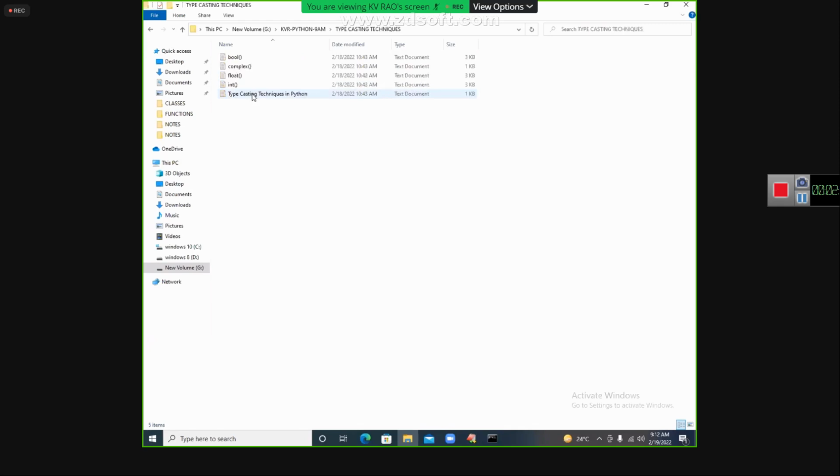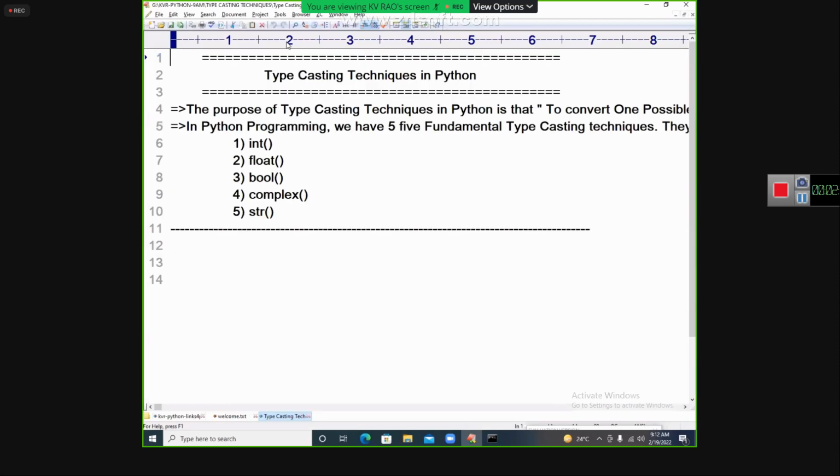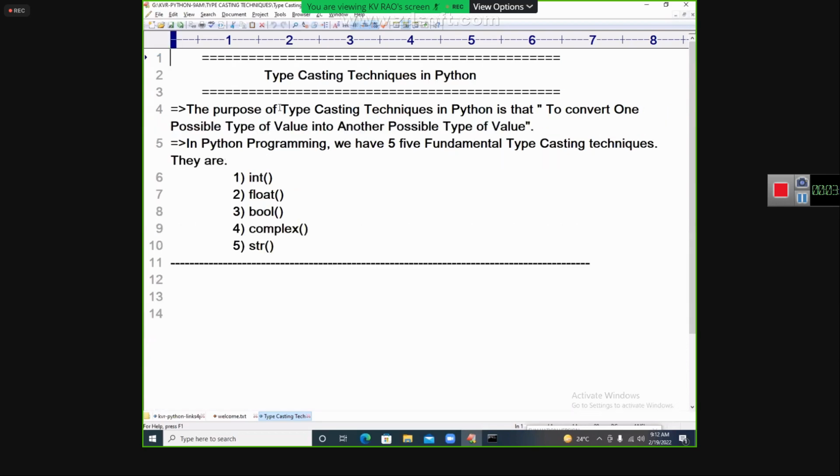Okay, my dear students, let me move to the typecasting techniques. We have already seen a few typecasting techniques in the class. We have seen int, float, and bool. Now we are going to see complex. Complex typecasting we need to see.